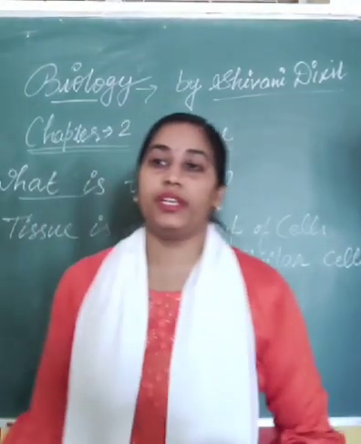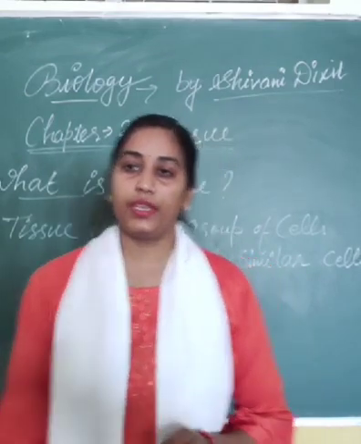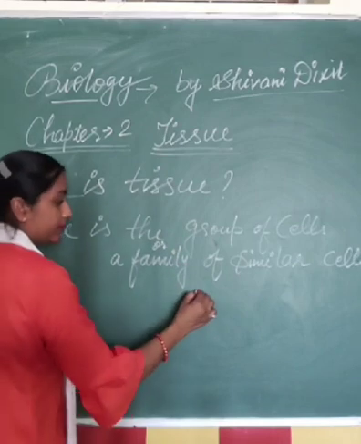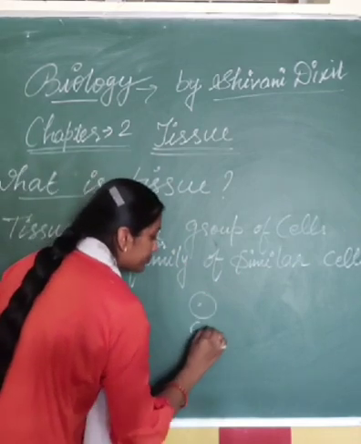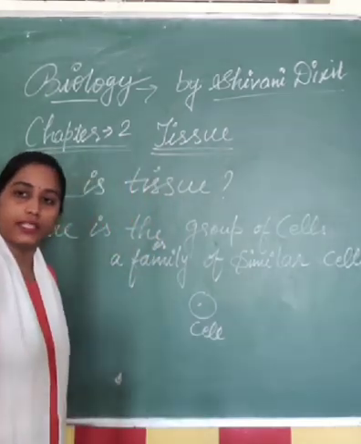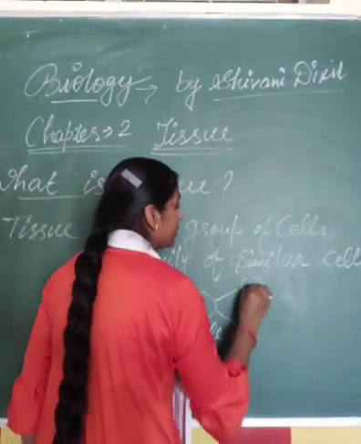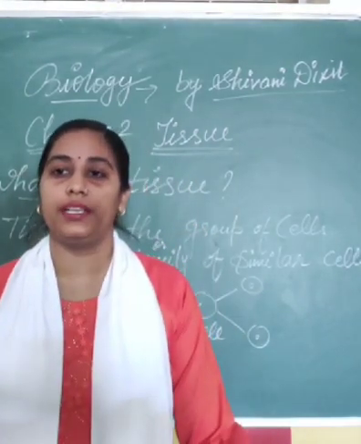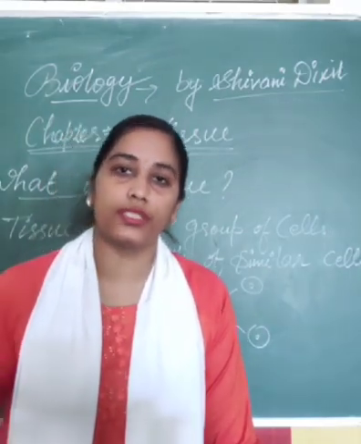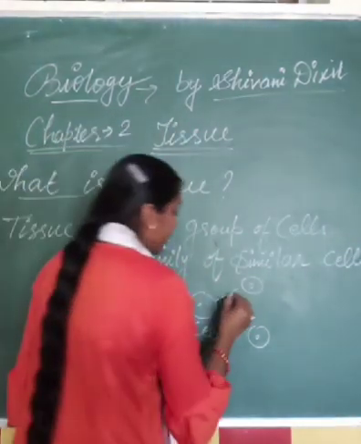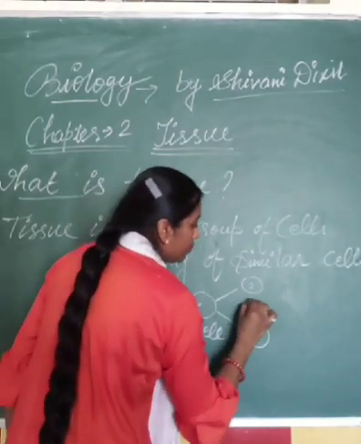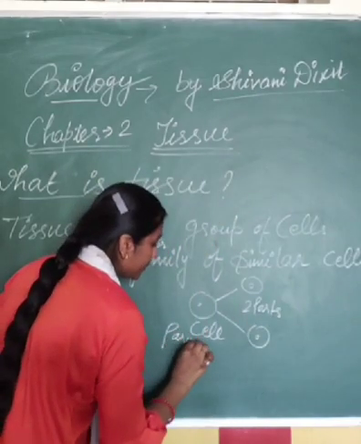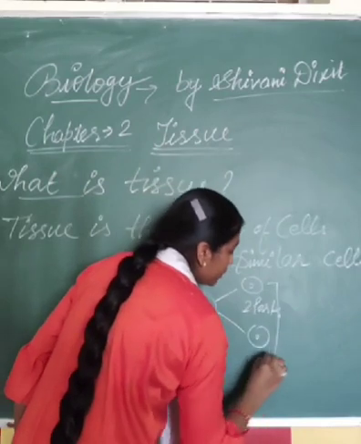Right? The next question: how is tissue made up? We can understand with the help of a diagram. It is one cell, and this cell gets divided by cell division. In the 10th standard, you will clearly understand what cell division is and how the cell divides. The cell divides into two cells. This is a parent cell and these are known as the daughter cells.